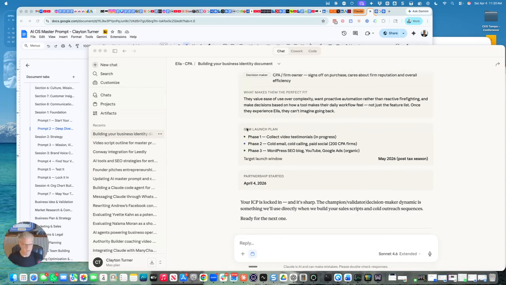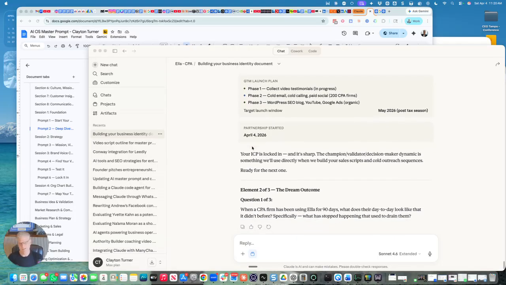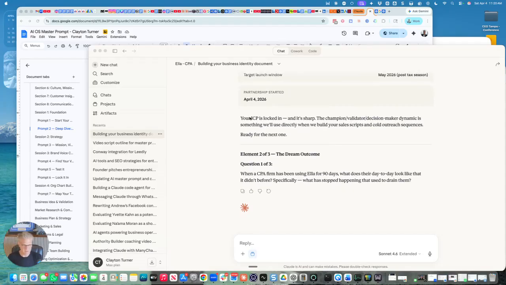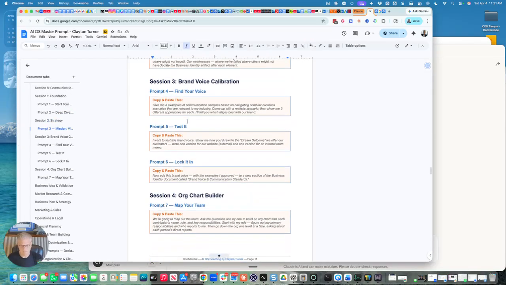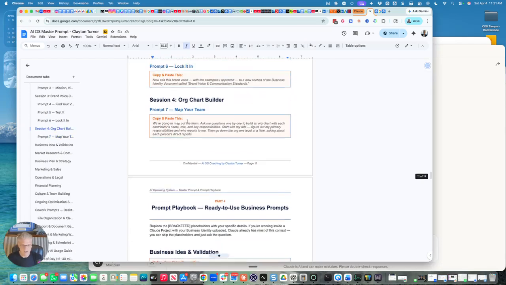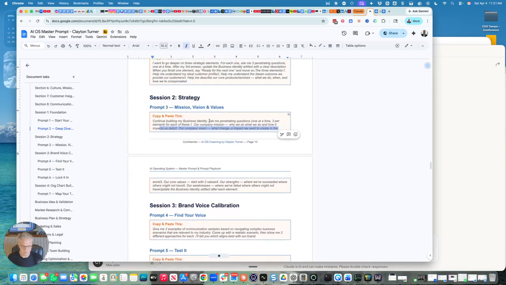So go to market launch plan: collect the video testimonials, cold email, cold calling, paid social. I will also do SEO and YouTube videos and possibly some Google ads. We'll see. That gets very expensive. So the ICP is locked in. Okay. So now it's asking me questions about the dream outcome. Now, again, there's several sections to this master prompt document, so you can decide when it is time to move on.